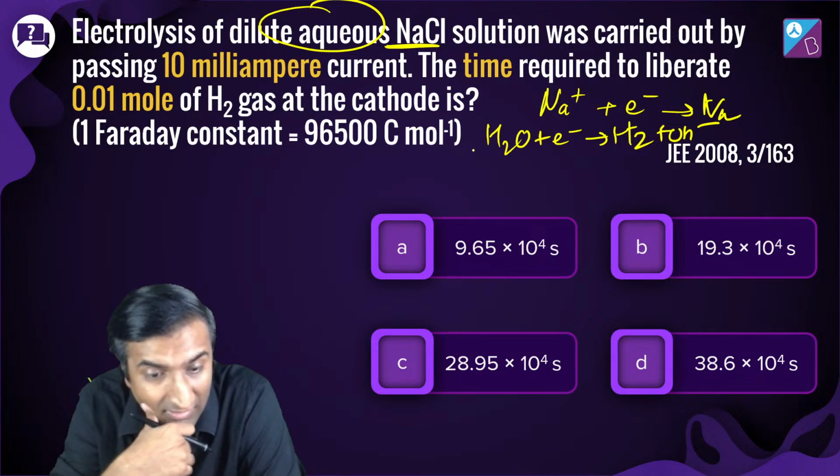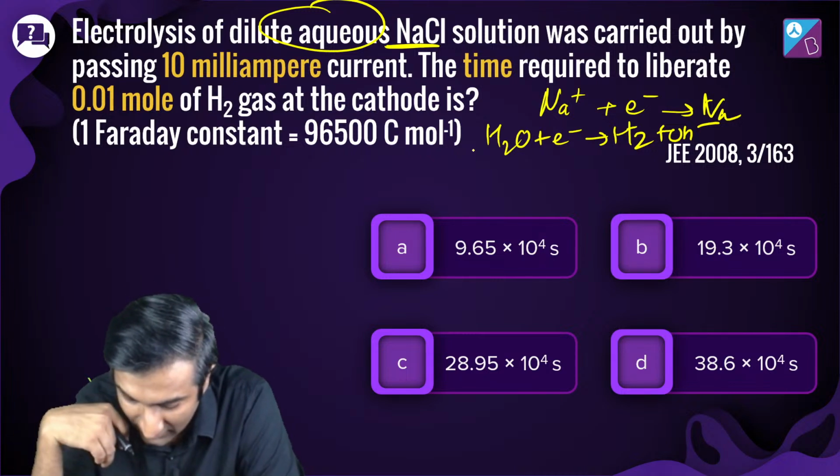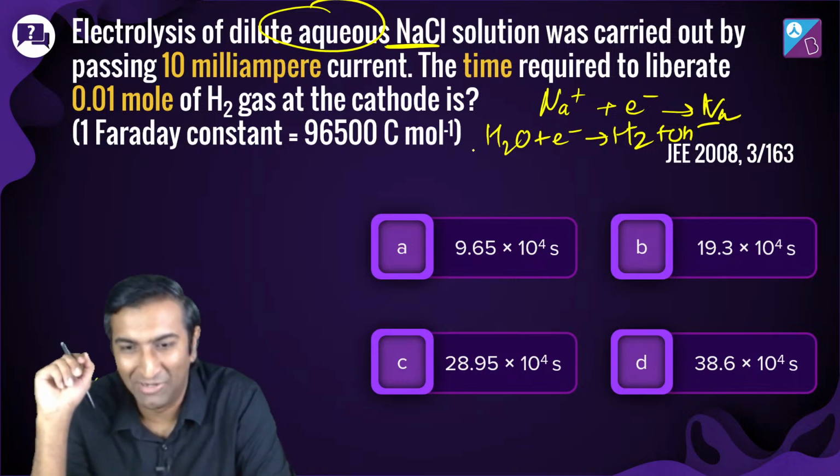Sir, solved. Arman is saying B. Nidhi is saying B only. Yes, by mistake 8, then what? It's okay. Multiple answers are not correct.